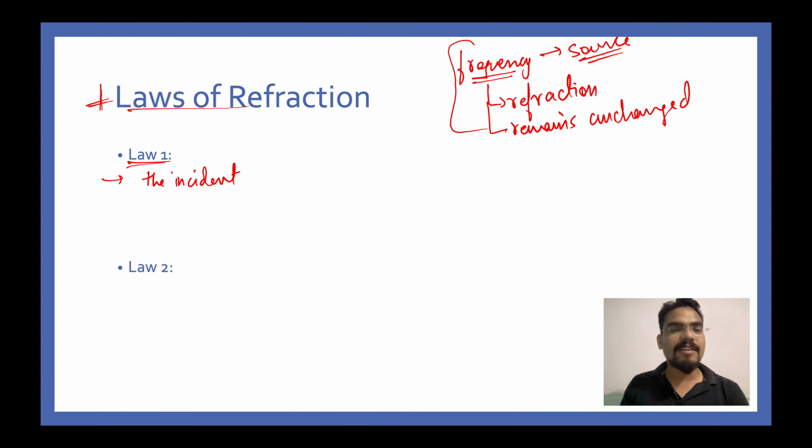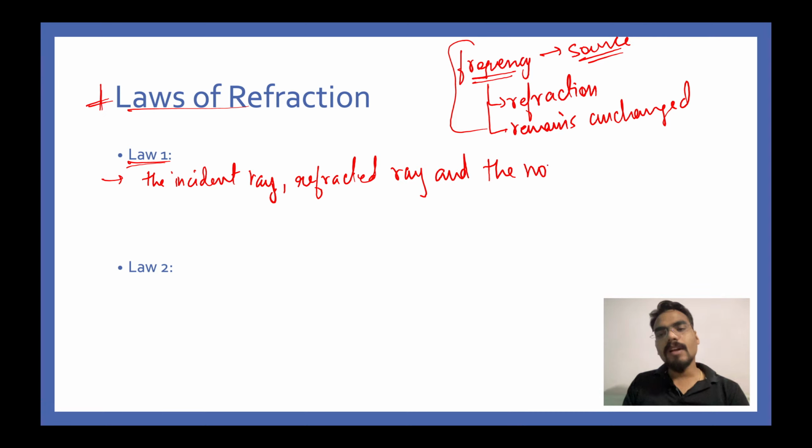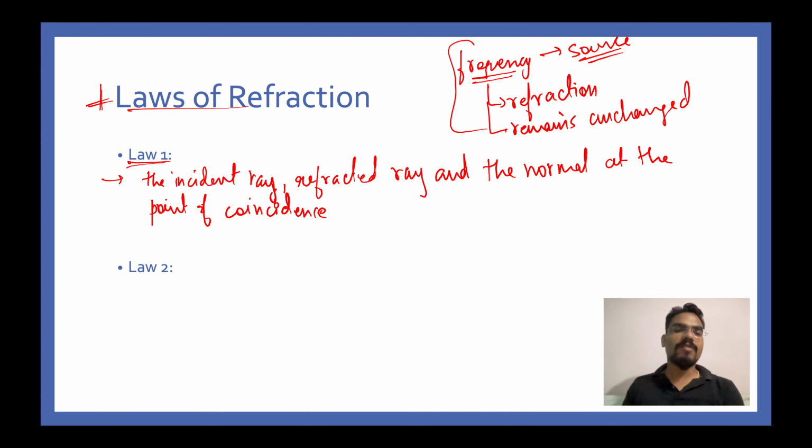Just like the laws of reflection, the incident ray, the refracted ray and the normal at the point of incidence all lie in the same plane. This word is important, incidence. This is the first law.